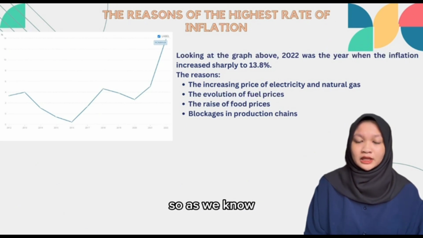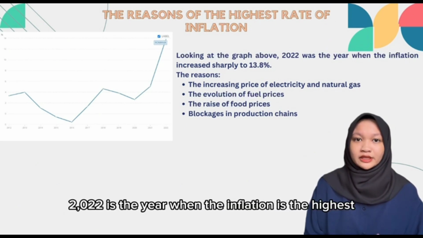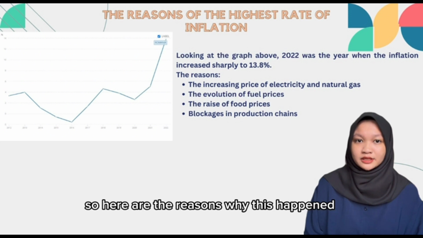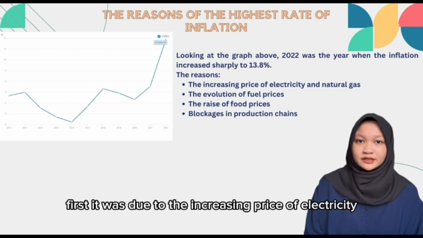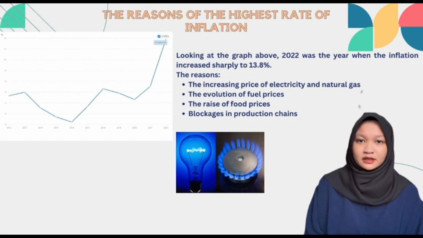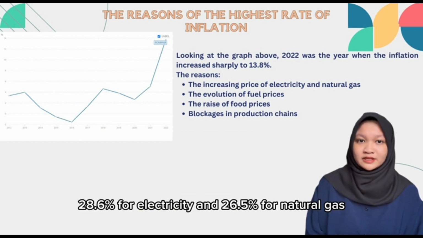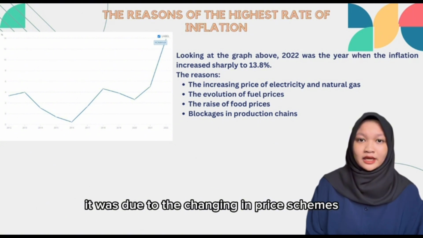So, as we know, 2022 is the year when the inflation is the highest among 10 years from 2012 to 2022. So, here are the reasons why this happened. First, it was due to the increasing price of electricity and natural gas. Since April, it increased by a monthly 28.6% for electricity and 26.5% for natural gas. It was due to the changes in price schemes.